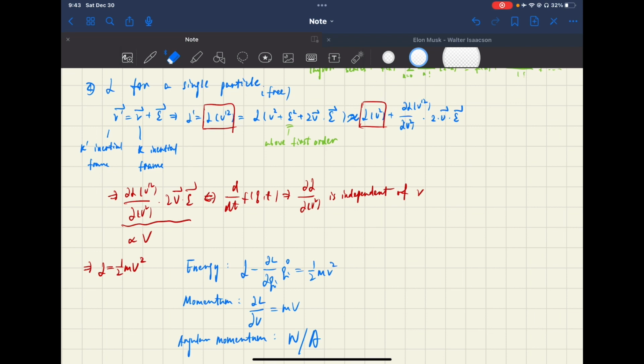So first, we're going to work out the Lagrange function for a single free particle. We consider two different frames. They have a relative speed of epsilon, which is, of course, infinitesimal.